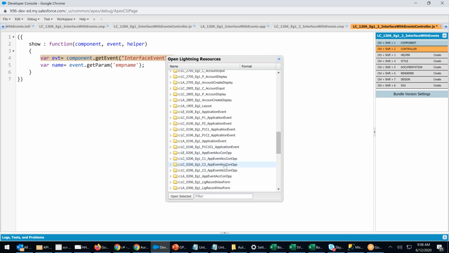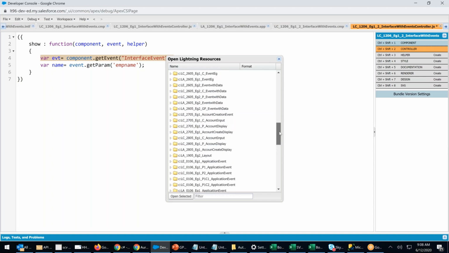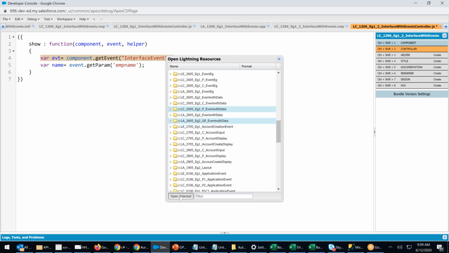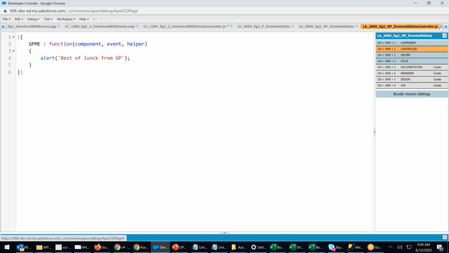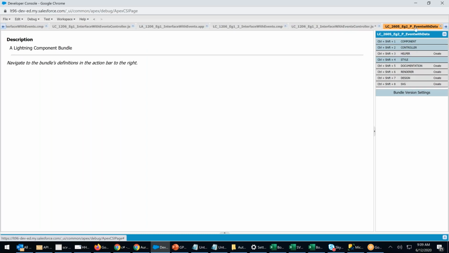You can take event, parent, application event. No. So let me see. Component event. Where is that event with data? In the parent. First I'll open this, and I will open grandparent with the data. Let's open this too, both parent and grandparent. In that there is nothing, so grandparent is waste. In the parent, I go to the controller.